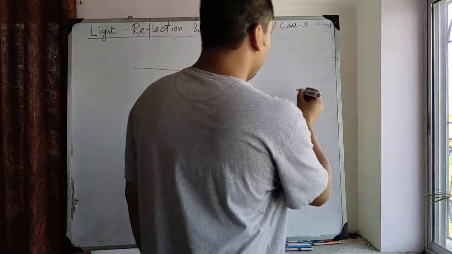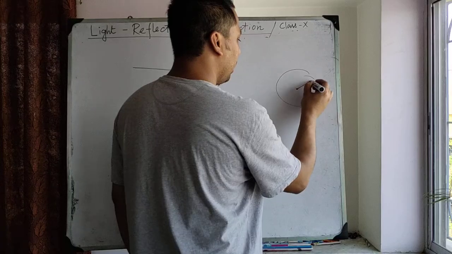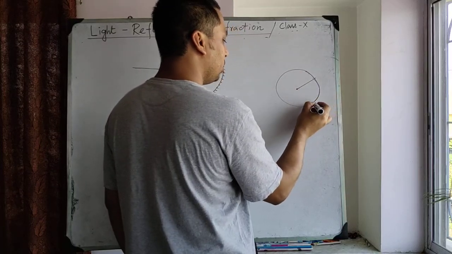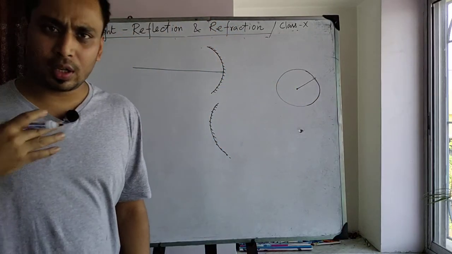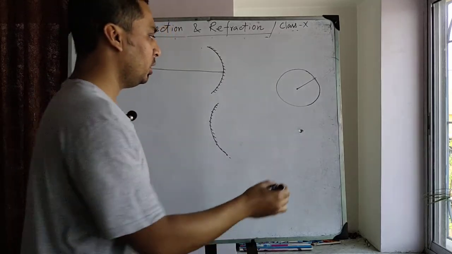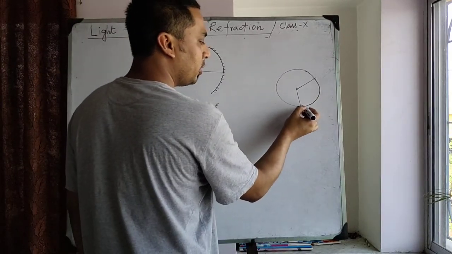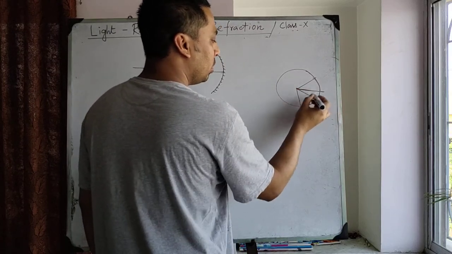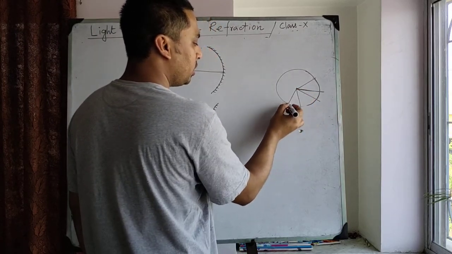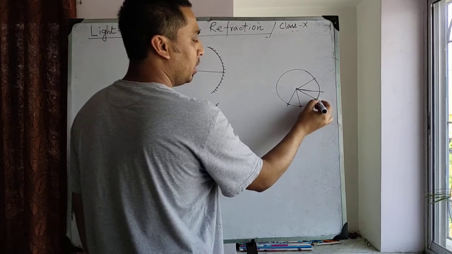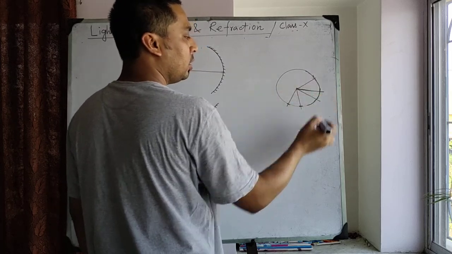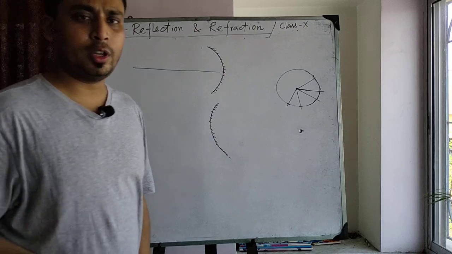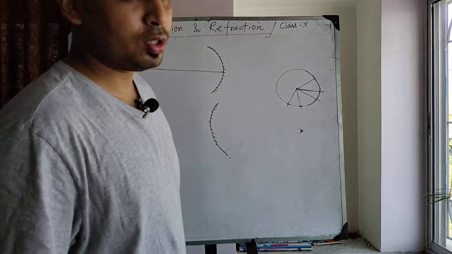You should know that the radius intersects the circumference of a sphere or a circle normally, that is at 90 degrees. At each point the radius intersects the circumference, or the periphery, at 90 degrees, that is normally.